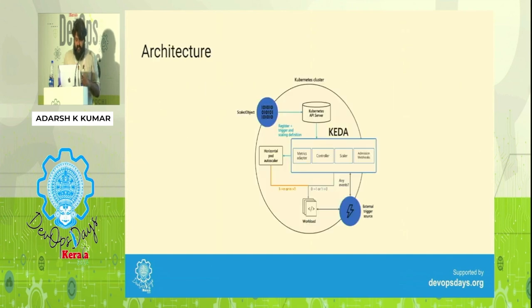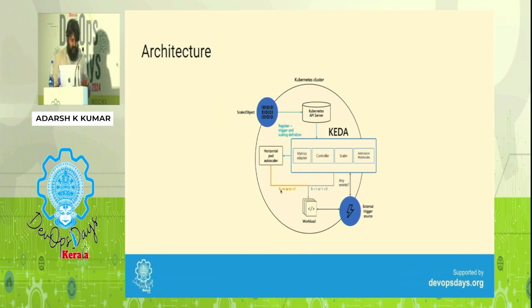We talked about this. On a high level, like how we have an HPA object in Kubernetes, in KEDA what we have is something called a scaled object. And this external trigger source, you can consider that as our Kafka cluster in this example. If you see here, one interesting thing in this image, we'll tell what the different components in KEDA are. So 0 to 1 and 1 to 0, that is handled by KEDA. The activation phase, or activating the deployment, is handled by KEDA. That is taken care of by the KEDA controller.